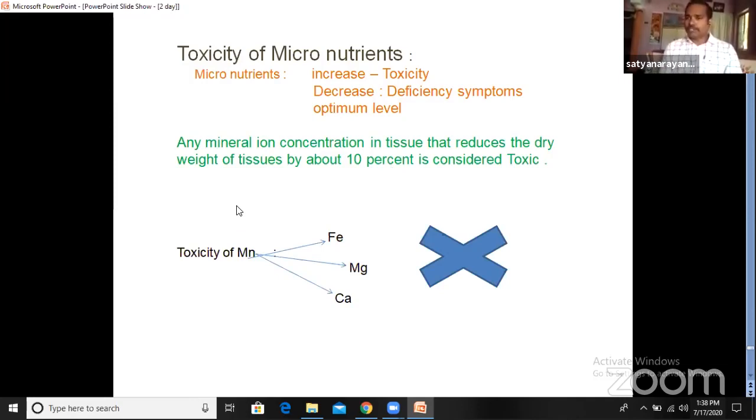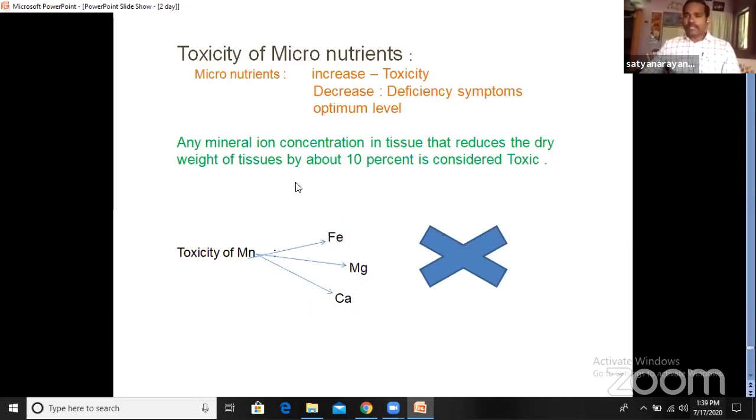When manganese absorption is more in the plant, manganese has a specific role. If it is absorbed by the root in a larger quantity, manganese will stop the absorption of other elements like iron, magnesium, and calcium. So when manganese is more, the plant does not absorb iron, magnesium, and calcium, because it becomes toxic, and it also stops their absorption.